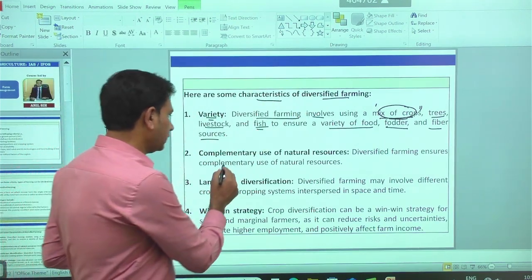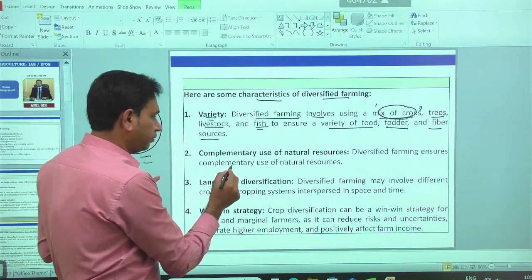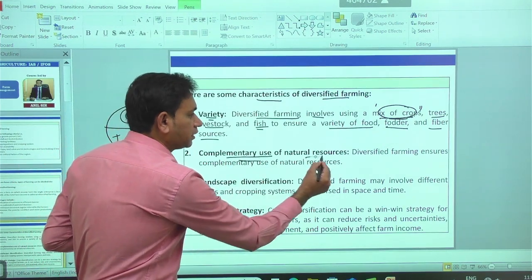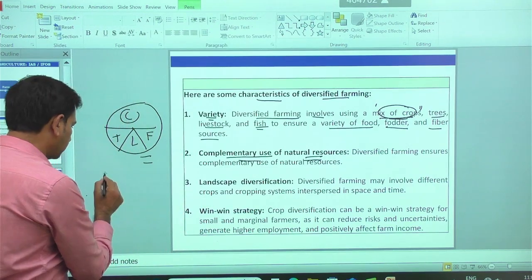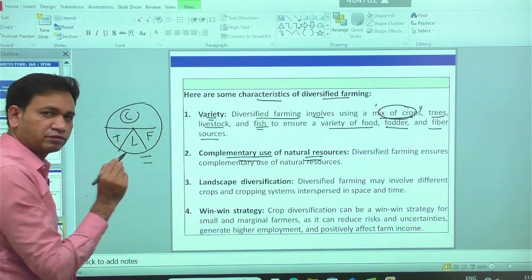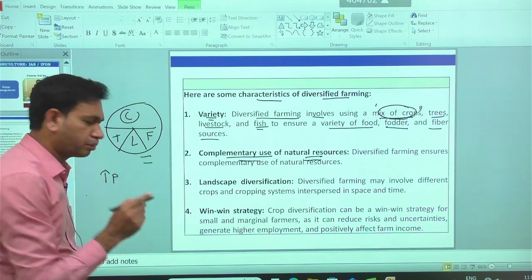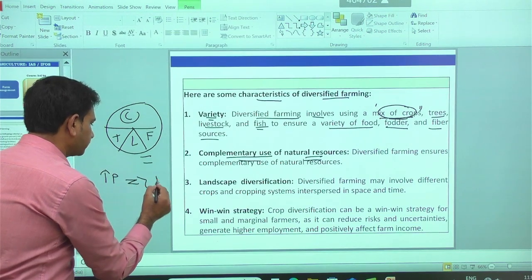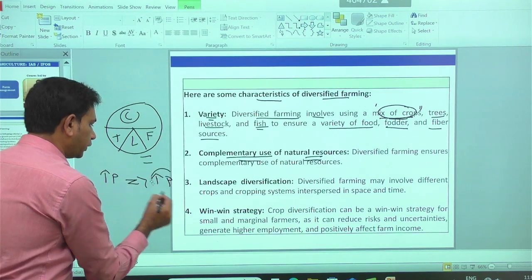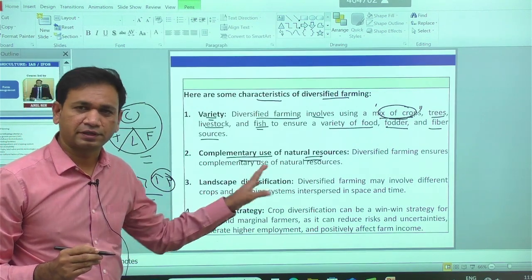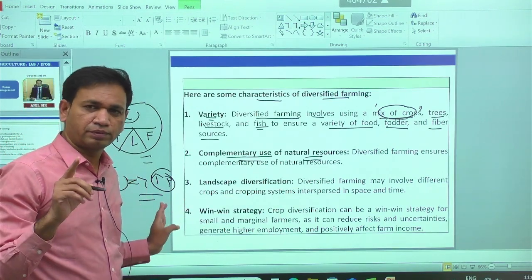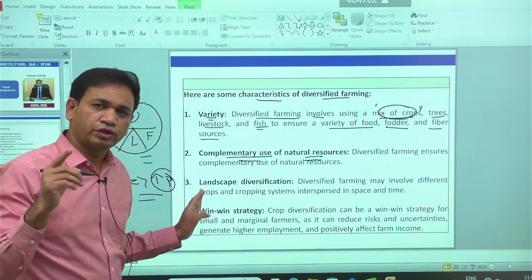Then in this layout system, there is always a complementary relationship among the natural resources. Complementary relationship means that when there is an increase in the output of one product, it directly promotes the output of another product in the given region. That system is called a complementary relationship.